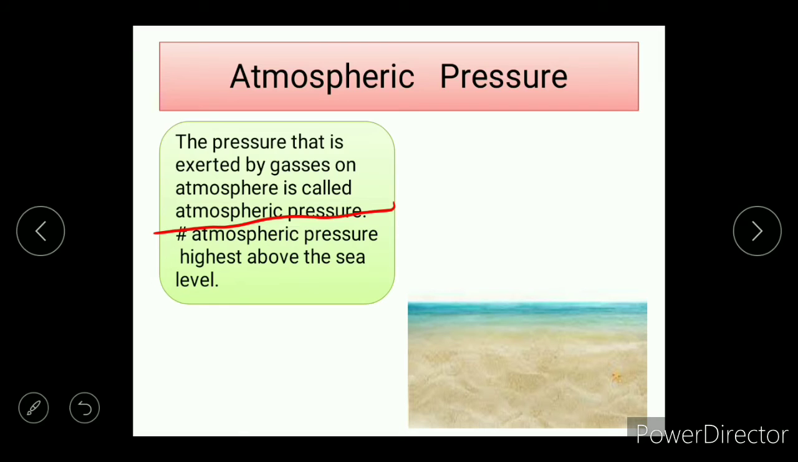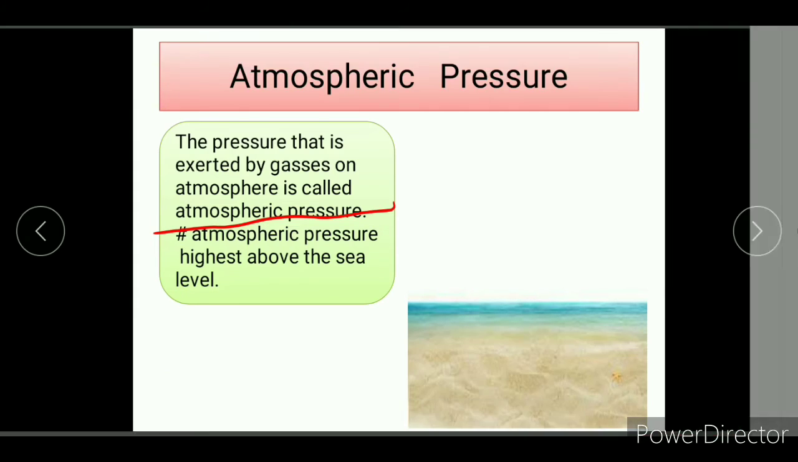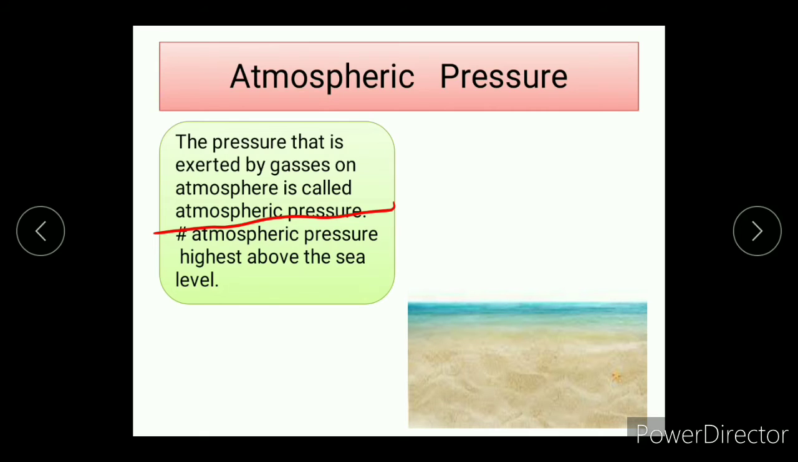Firstly, atmospheric pressure is highest above the sea level. So firstly, why is atmospheric pressure highest above the sea level? I have also been thinking about this question for many days, and finally I found its answer. So basically, pressure is highest above sea level because it has the greatest depth. So it gets the greatest pressure.